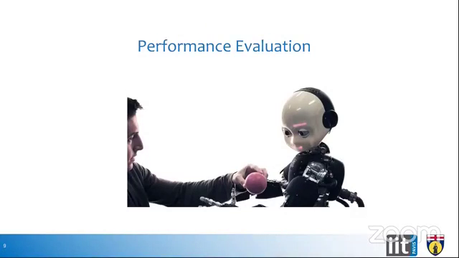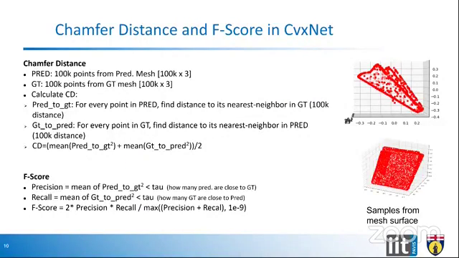So this was all about the approaches considered by the researchers in order to reconstruct 3D shape from images. Let us discuss how we evaluate the reconstructed 3D shape by the models. We use different metrics, and here I'd like to discuss some of them, including chamfer distance, F-score, and intersection over union. In chamfer distance, let us suppose we have two different meshes, one from prediction as shown over here, and one mesh from ground truth, and we would like to find the chamfer distance between these two meshes.